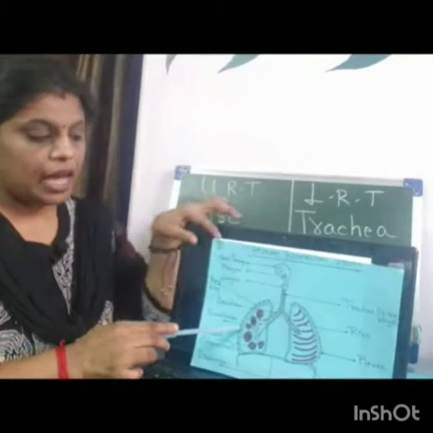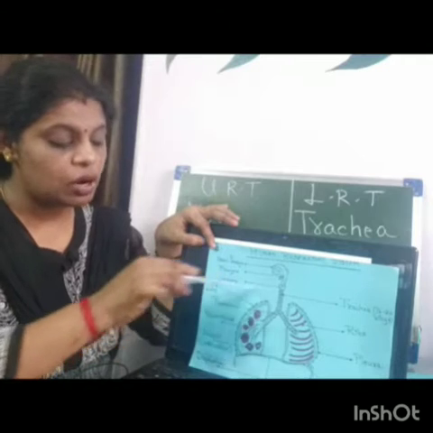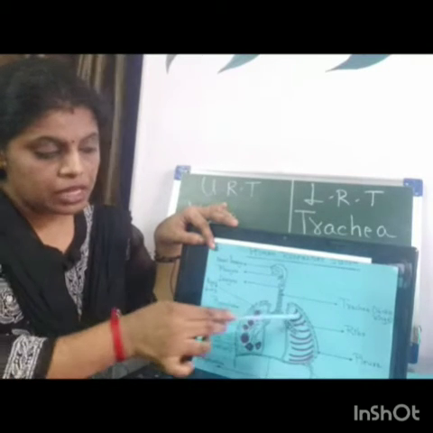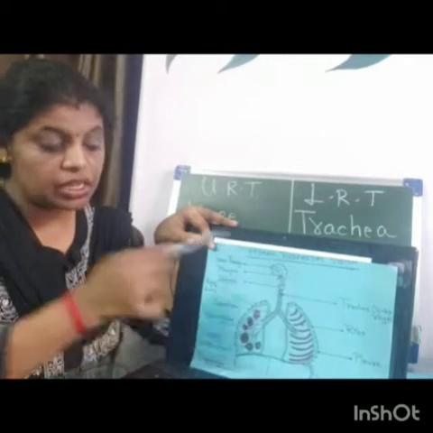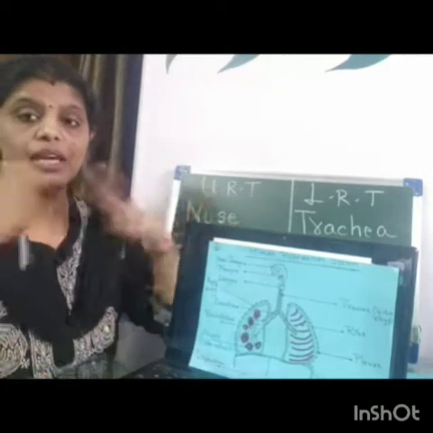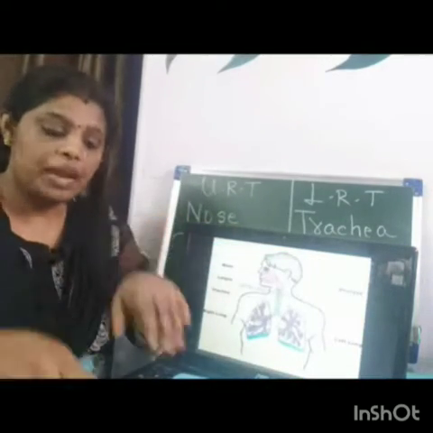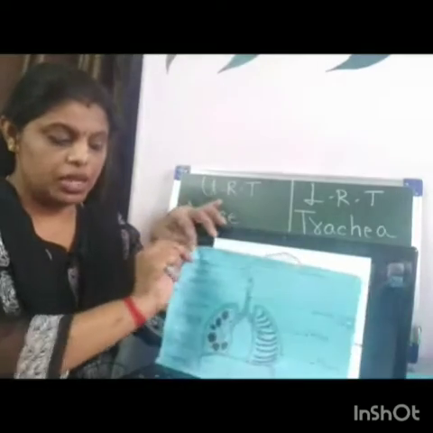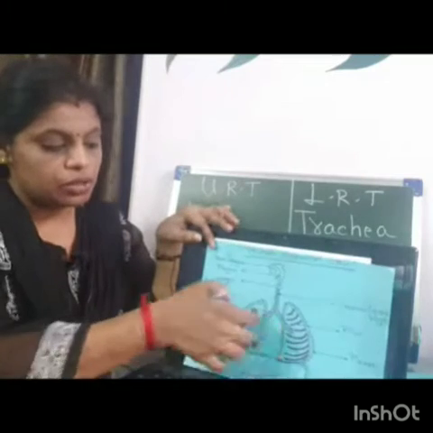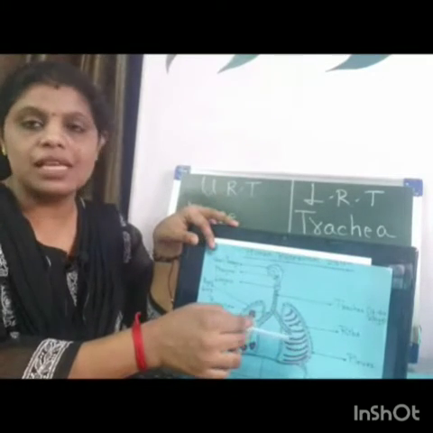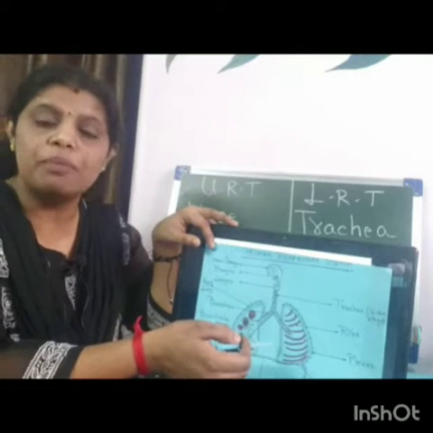And the lungs are covered or protected with the help of a structure called pleura. Now these are the ribs, which act as a protection in the thoracic region. This region, the rib cage region, the shoulder, the entire pectoral girdle region, is called pectoral girdle. The ribs act as protection for the organs and give a proper posture to the body. So it forms a part of the skeletal system.